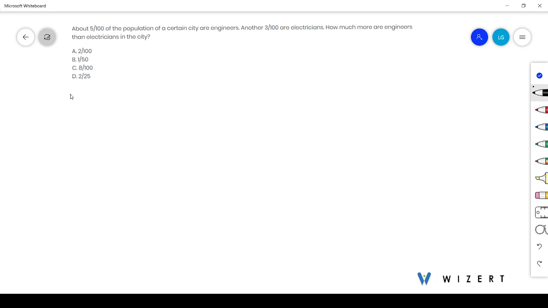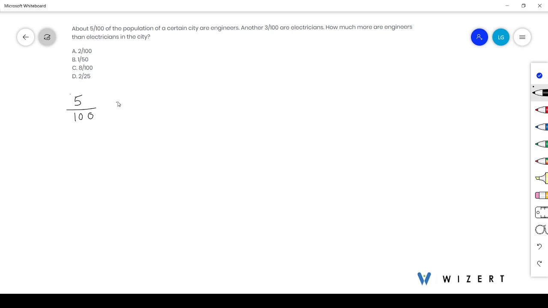Here we have given a question. About 1/500 of the population of a certain city are engineers. Another 1/300 are electricians. How much more are engineers than electricians in the city? Now to find the number, we need to subtract this number of electricians from number of engineers.